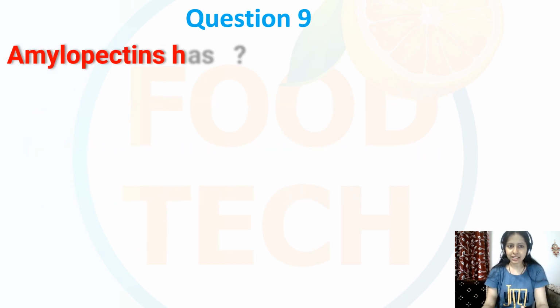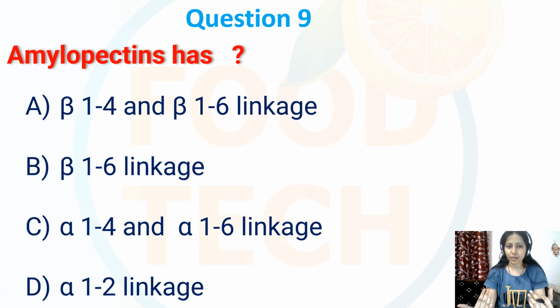Question number 9. Amylopectins has, so options are beta 1,4 and beta 1,6 linkage, beta 1,6 linkage, or C, alpha 1,4 and alpha 1,6 linkage, or option number D, that is alpha 1,2 linkage. Actually, amylopectins, it has alpha 1,4 and alpha 1,6 linkage.